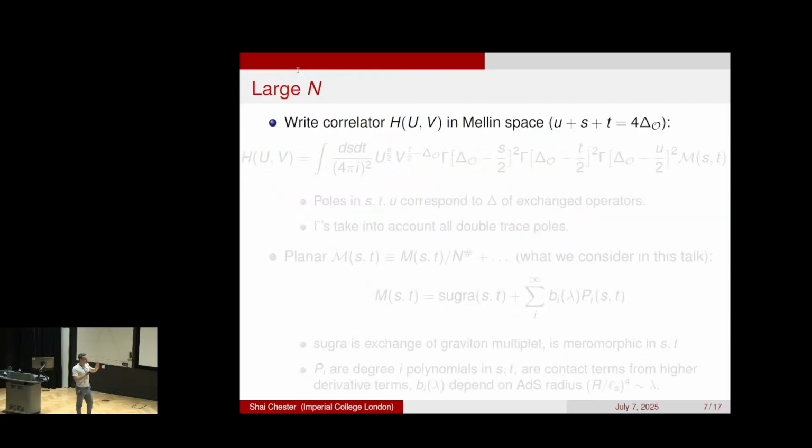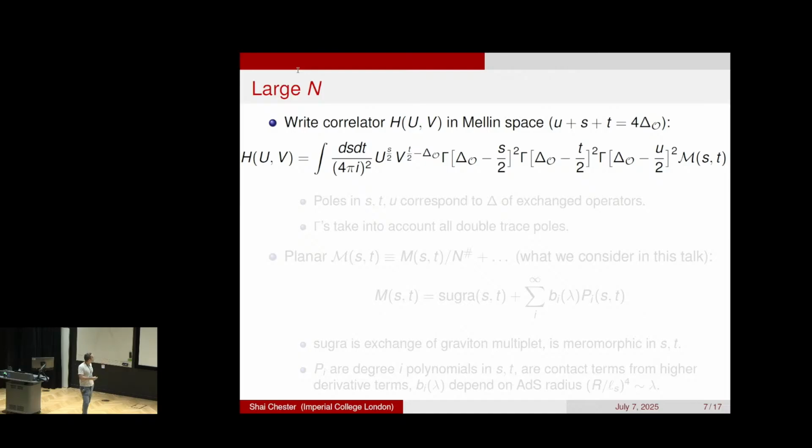OK, so that was purely non-perturbative. Now we take the large n limit. And when you take the large n limit, it's convenient to express your CFT correlator in Mellin space. So Mellin space is basically a Fourier transform which respects conformal symmetry. And so you have two variables in position space, u and v. So that means you're going to be now relating it to two variables in this Mellin space, which are s and t.